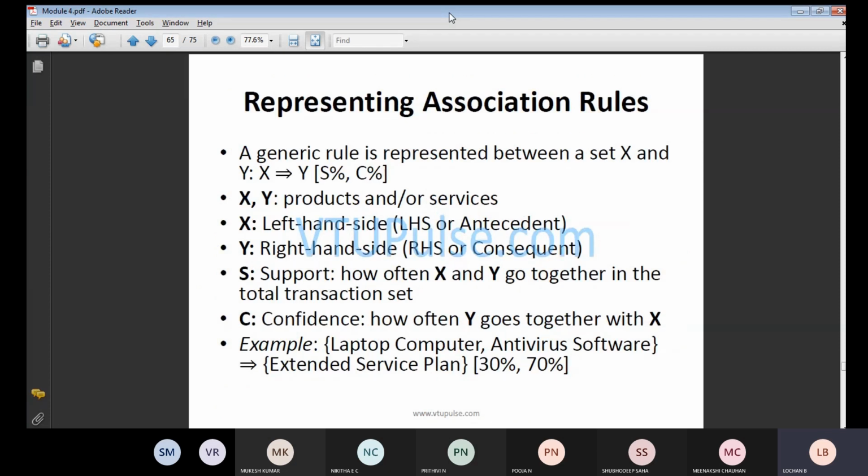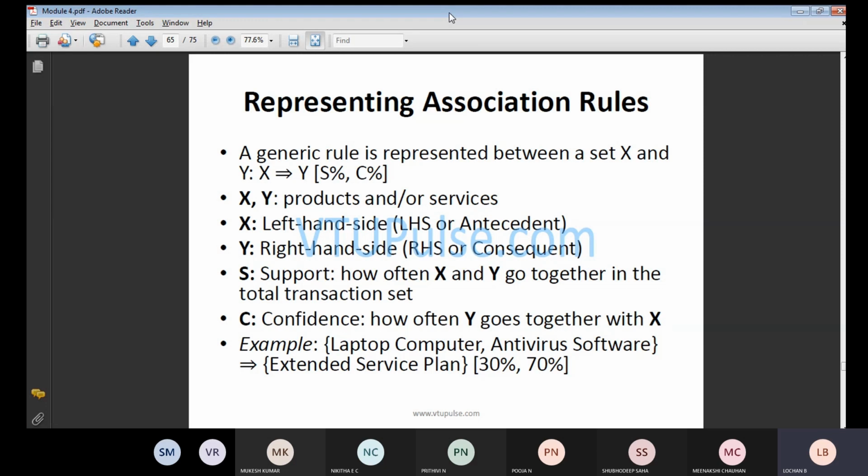Next, we will be looking at a few examples with respect to association rules. So a general rule is mainly represented between set X and set Y. So X will be related to Y, where X and Y are products or services. That means X is nothing but your LHS part, and Y is nothing but your RHS part. Then what we are going to form is your support. So S will be depending on your X and Y variables: how often X and Y go together in the total transaction set, we will be checking.